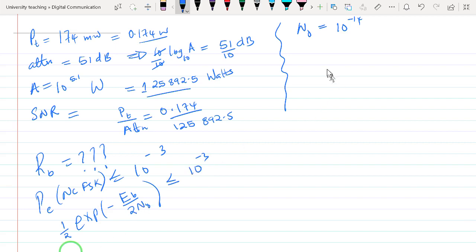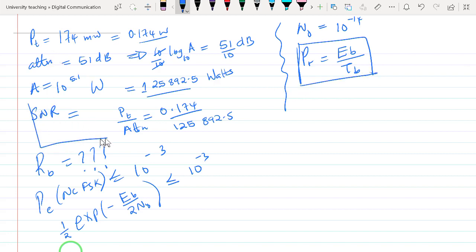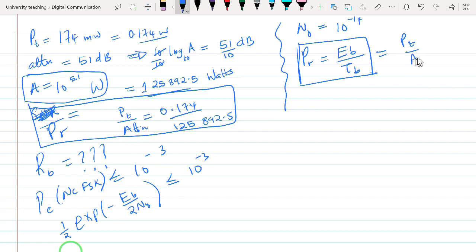So what we also know is that we can also express the power received in a digital communication system as a ratio of bit energy, or energy per bit, divided by bit duration. This equation is also very important because it gives us the same ratio as this. The power transmitted over the attenuation, what we are getting here is not SNR, it is actually power received. The power received is given by PT, or power transmitted, divided by the attenuation, PT over attenuation.